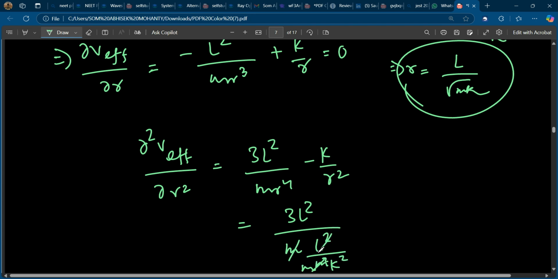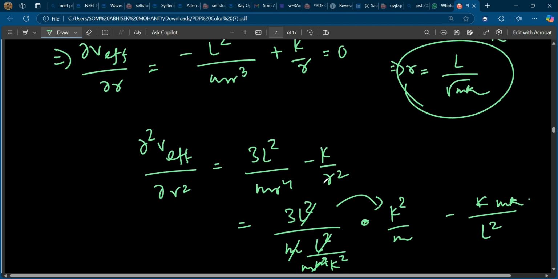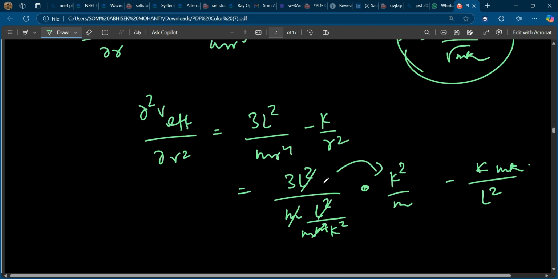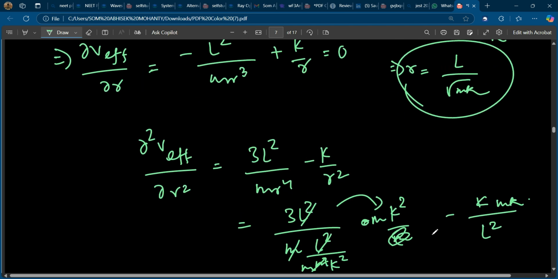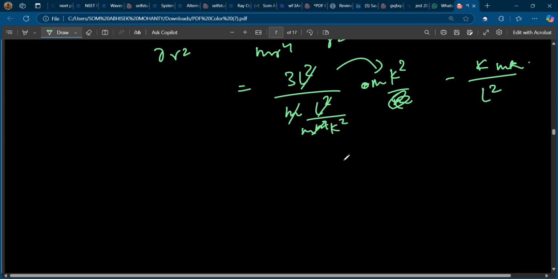Sorry, minus K by r square is also there. Again I'm making some mistake here.